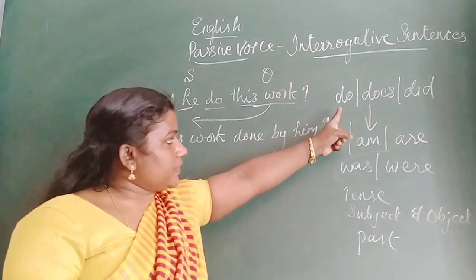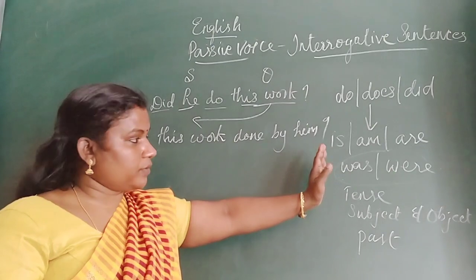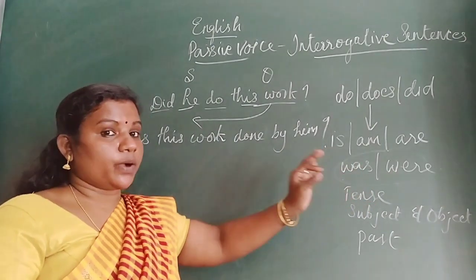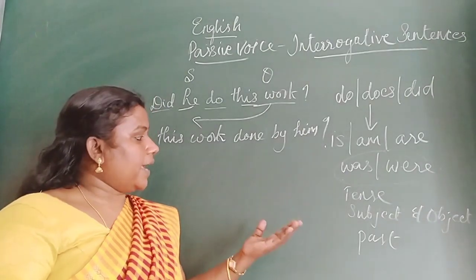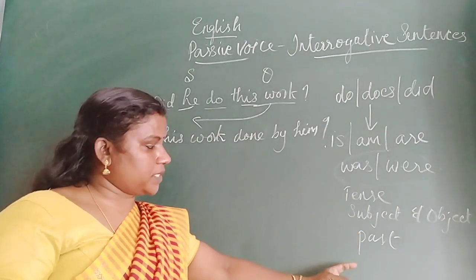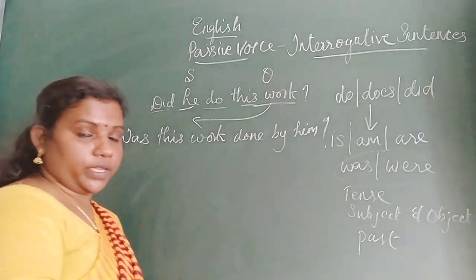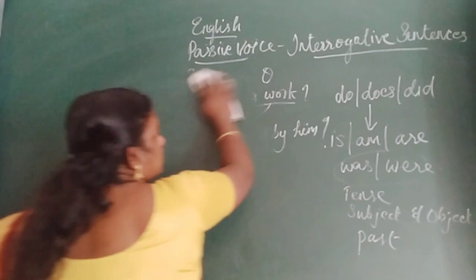The question will start with do, does, did. In passive voice, we have to start with is, am, or are, was, or were according to the number of the subject. And we should check the tense form, identify subject and object, then easily we can write it. Okay. Now we are going to the second rule.